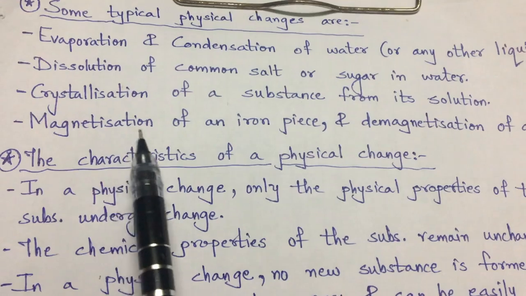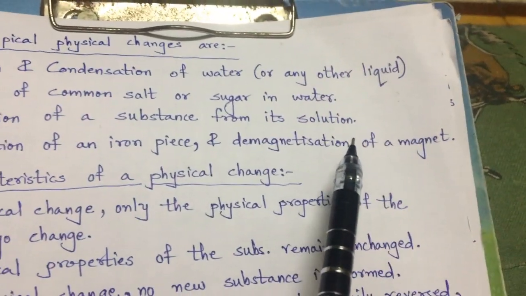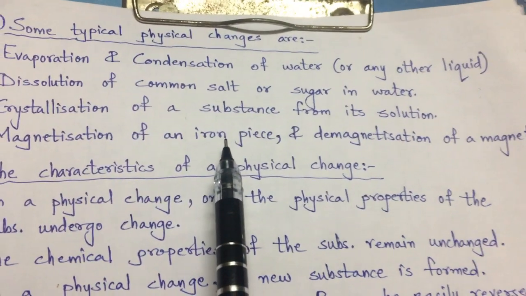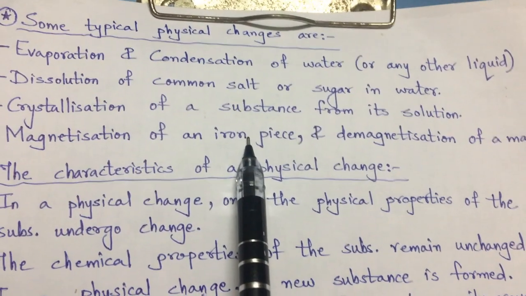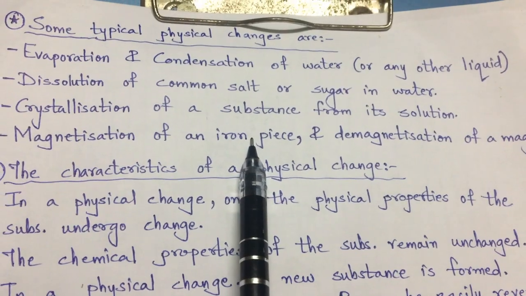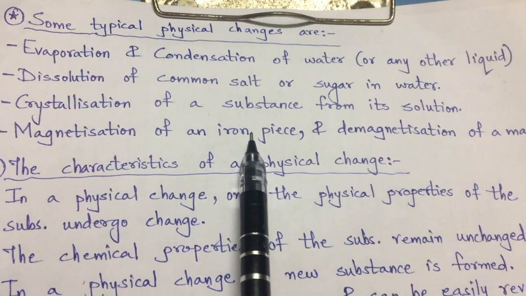Then magnetization of an iron piece or demagnetization of a magnet. When an iron piece is kept very near a magnet for a longer period, it even starts behaving as a magnet. But when it is taken away, it will return to its original property of iron.